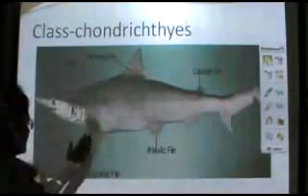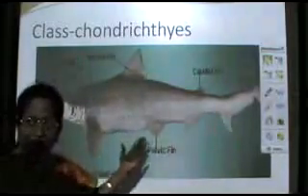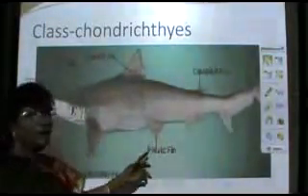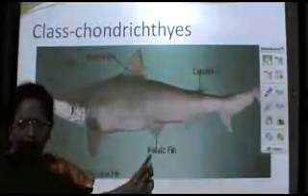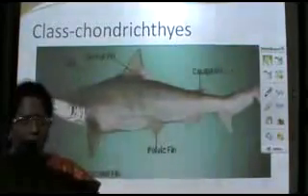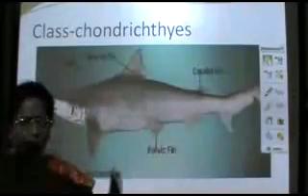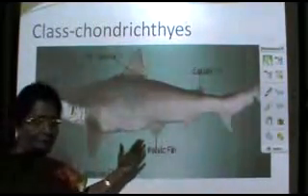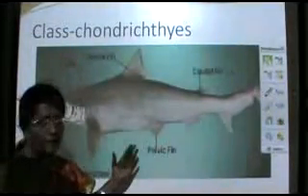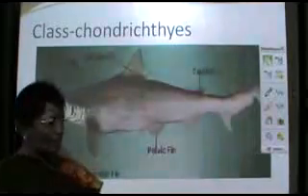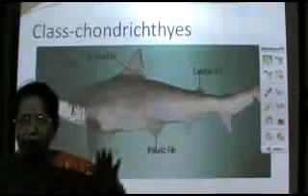Now we go on to the reproductive system. Here in the reproductive system you find sexes are separate, distinct sexual dimorphism is seen externally because at the region of the pelvic fins, in case of males, you find a pair of rod-like structures are present, and they are called the claspers to help in copulation. These claspers are absent in female fishes. And you find that females are viviparous here. Most of them are viviparous, very few are egg-laying, and you find that they give birth to young ones. Now, these cartilaginous fishes which belong to the class Chondrichthyes are exclusively marine forms.